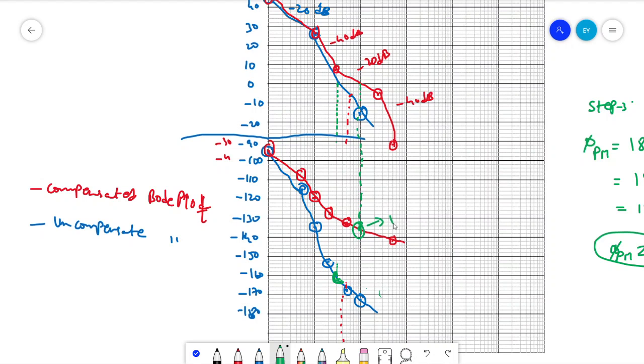This is actually at minus 134 degrees. So this is the angle at gain crossover.